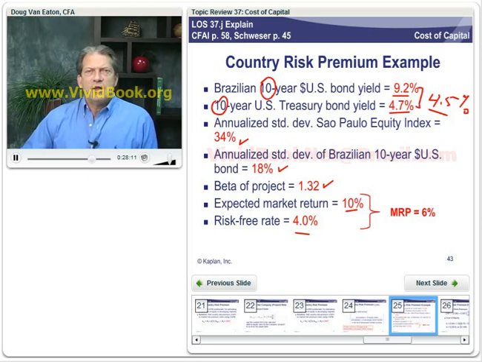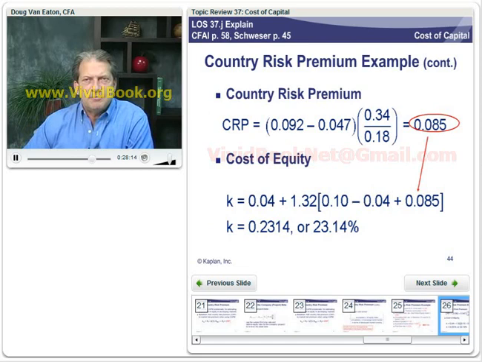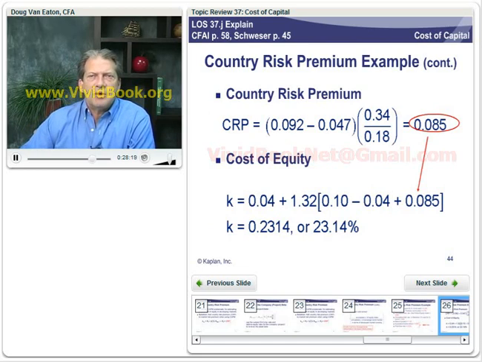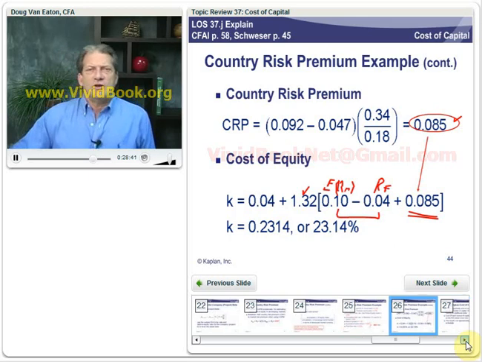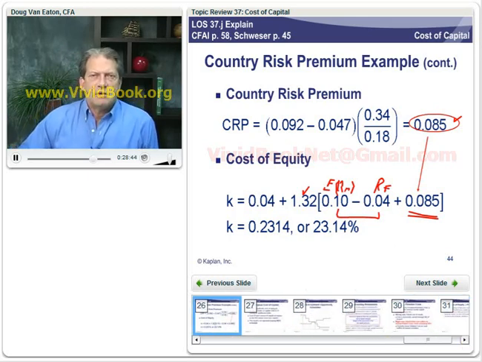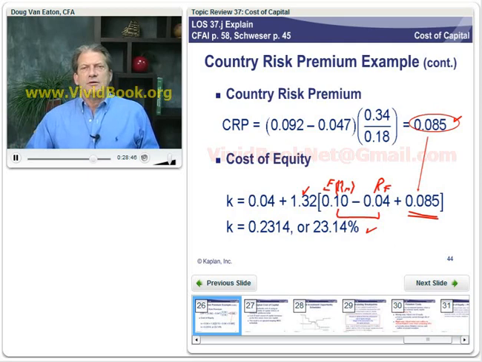Remember where we want to insert this country risk premium. We calculate that country risk premium as 8.5%. Here's our market risk premium. This is the expected return on the market minus risk-free rate. And here's our beta. So we add our country risk premium right here to the market risk premium and then crunch the numbers and come up with a cost of equity, 23.14%.